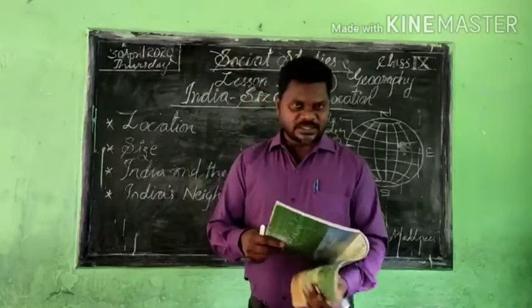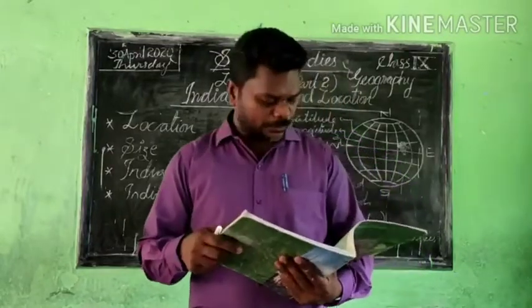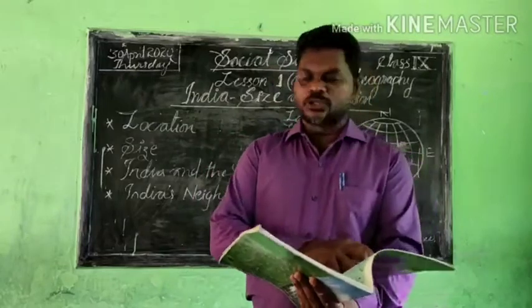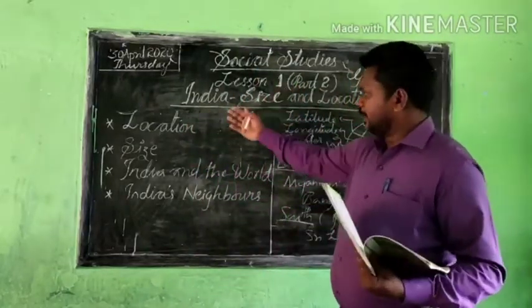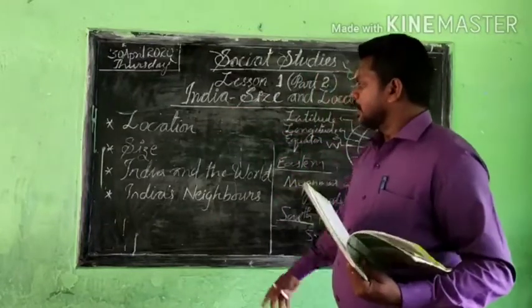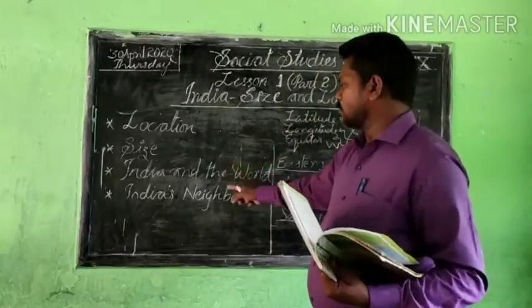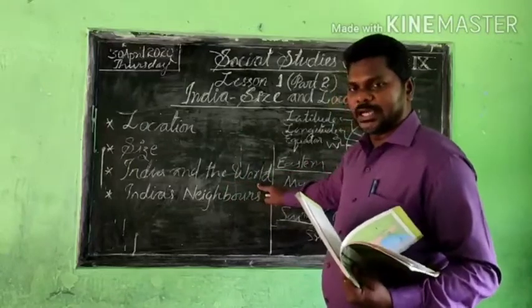So almost this lesson is over. I hope you understand the topic which I already explained. In the first part I explained the location and the size of India and its place in the world.